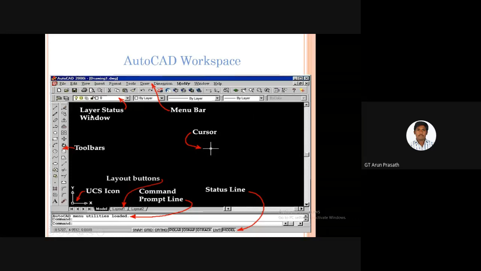And here I show this is the layer status window. A layer is like in Photoshop, where we have layer 1, 2, 3, and so on. Here also we can place a maximum of 100 layers. So this is the layer window, and if we want to close or lock that window, we can use this lock icon. And this is the toolbar.